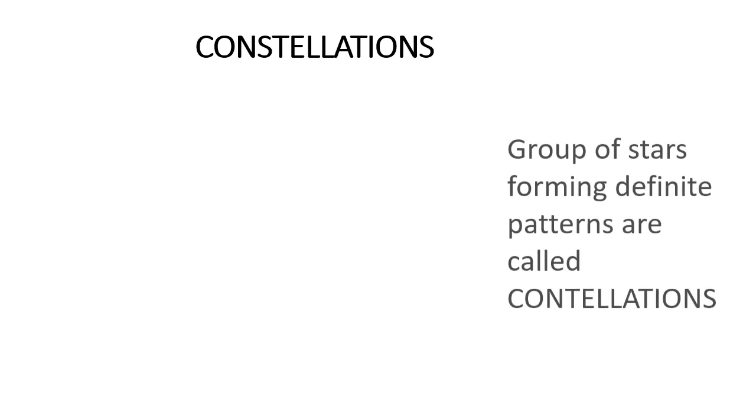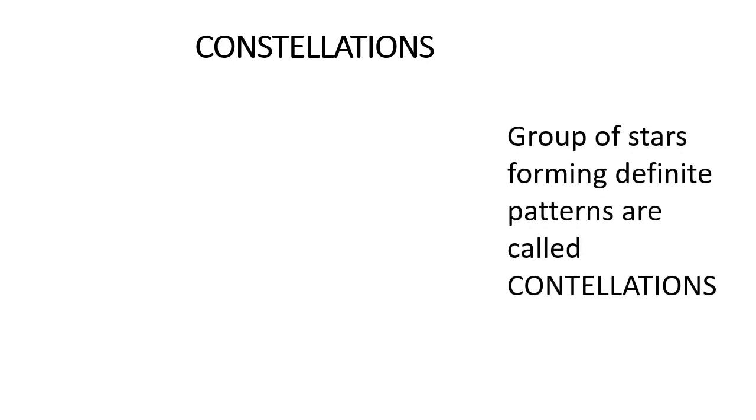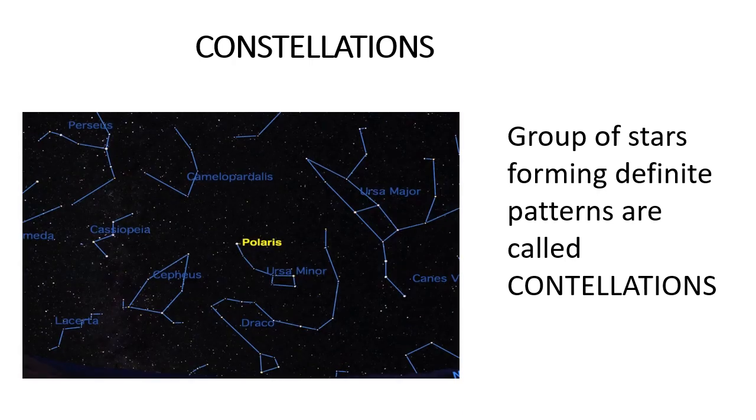Besides this, we will see some other terms. Constellations. When you observe minutely in the sky, you can see groups of stars forming definite patterns. These are called constellations. See, Ursa Minor, Ursa Major, and many more constellations are found. Next is galaxy.